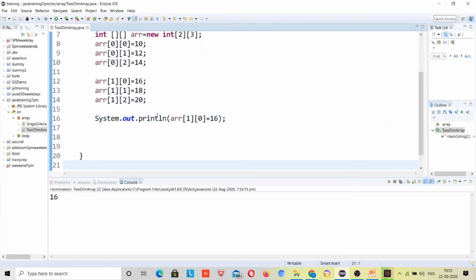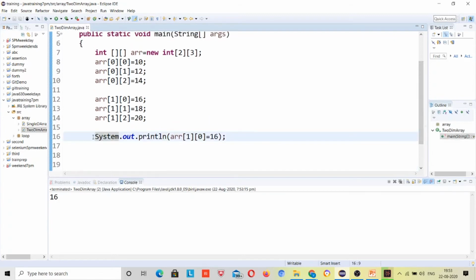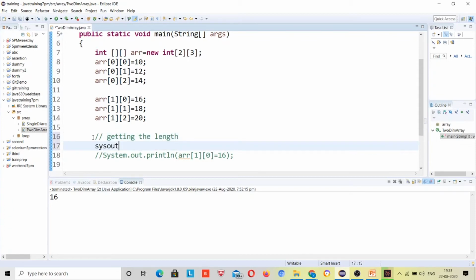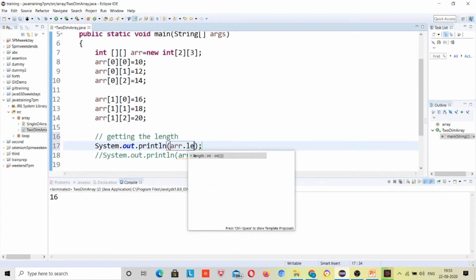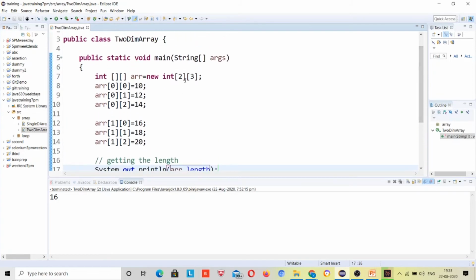One thing first, let's understand how to get the length of it. Suppose I print arr.length. For a single dimension array, you were directly using the array name and dot length. This is not an error, right? So this will return the size of this outer array, so this will return 2, right?